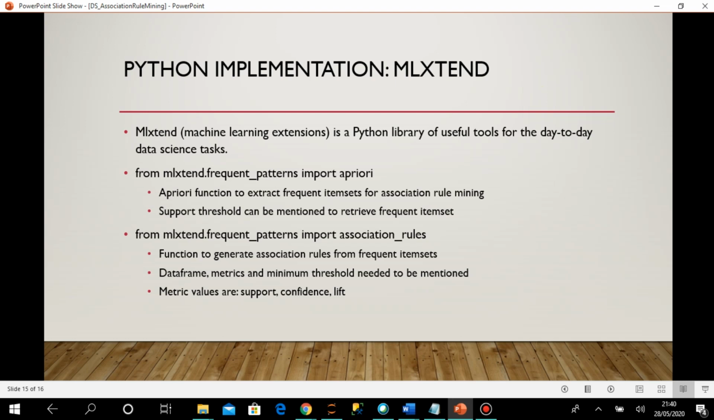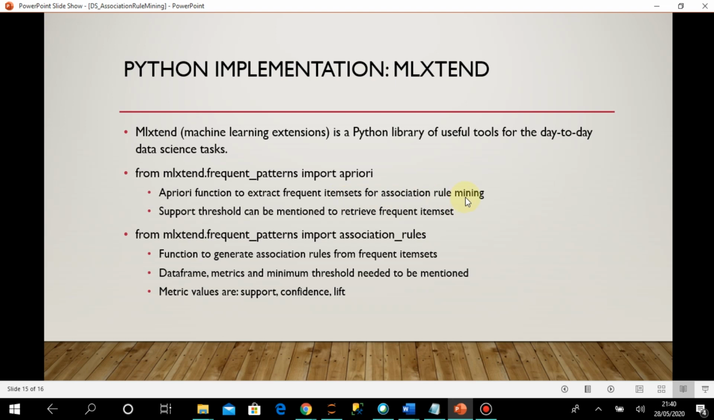For that we'll take the help of this Python library, MLExtend. It is actually machine learning extensions. It's a Python library of useful tools for day-to-day data science tasks. It helps in many types of machine learning tasks, and from this library I'm going to use MLExtend.frequent_patterns. From this module I'm going to import apriori, and this apriori function is to extract frequent item sets for association rule mining.